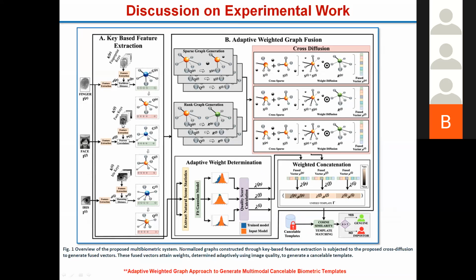Now, what else can you do with this work? If somebody is interested, he can pursue it further. You can adapt the fusion approach. You can make another adaptation to this fusion approach, so that it can better enhance the performance. Or you can pursue further enhancements here.